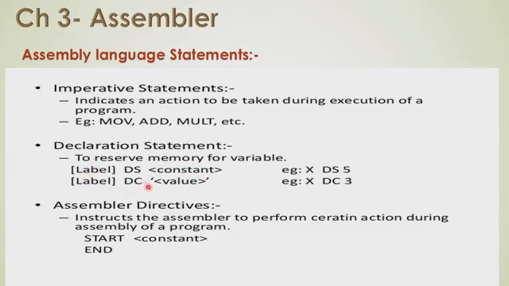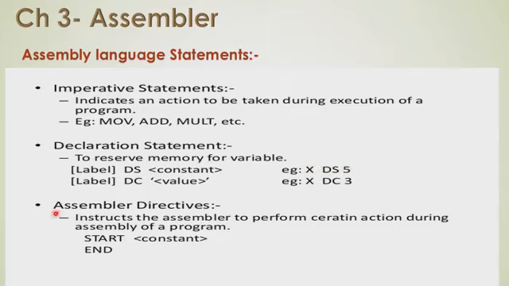Then the DC statement, that is declare constant statement, will contain the value of that constant variable. For example, X DC 3. This 3 indicates that the x variable has a value 3. But in the case of a DS statement, here X DS 5, this indicates that x has a length 5. So it will allocate 5 consecutive memory locations for the x variable.